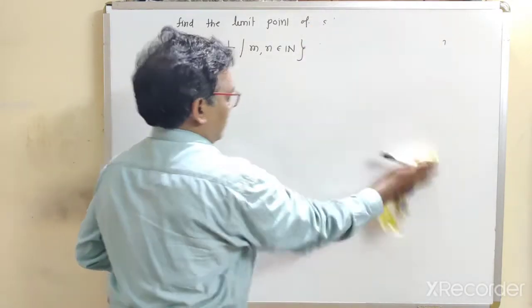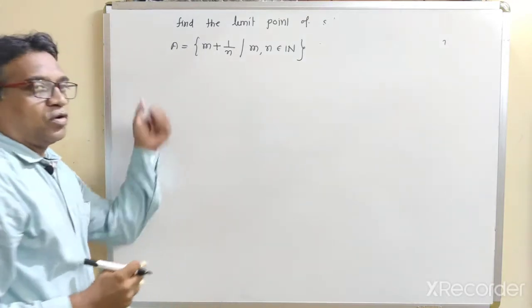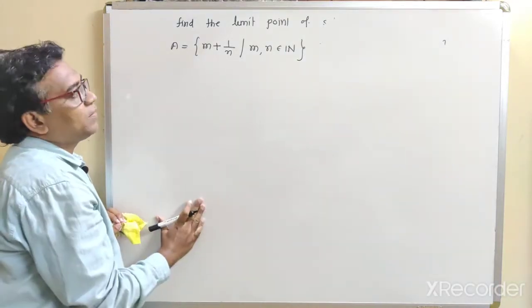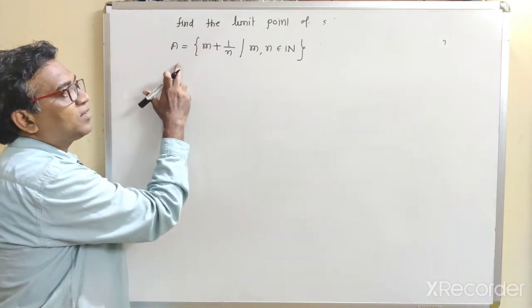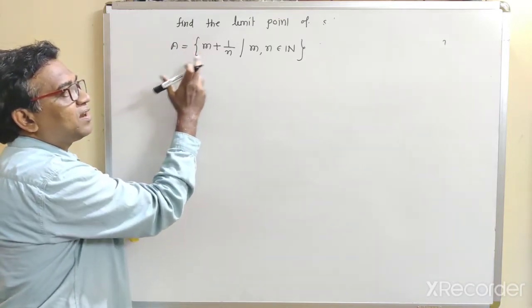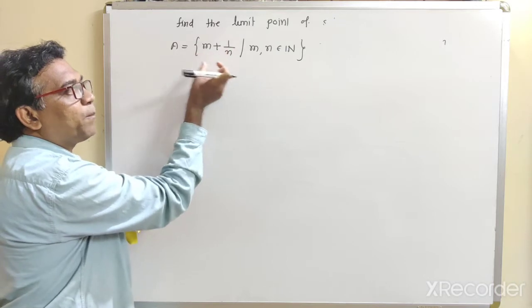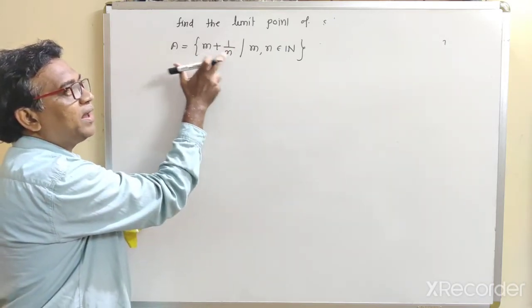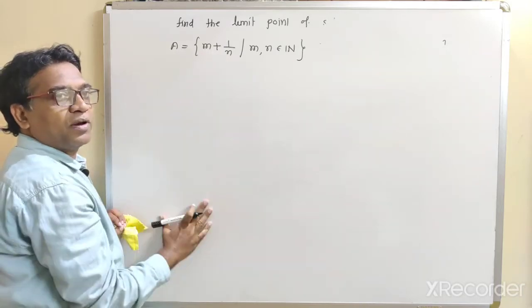Now first of all, we find the limit point of this set. Now see what is the given set. A is equal to, this set contains m plus 1 upon n type structure, where m and n both are natural numbers.